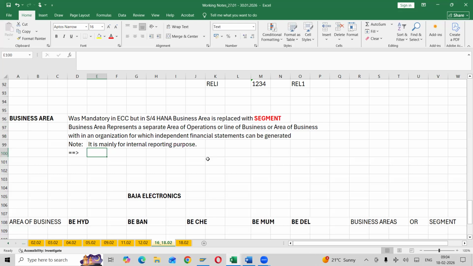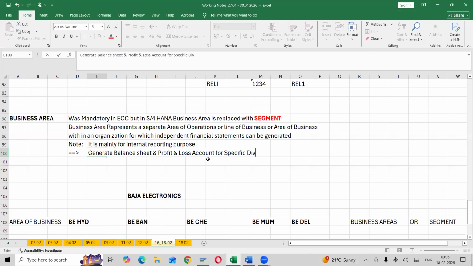Financial statement is nothing but generating the balance sheet and profit and loss account for a specific division.